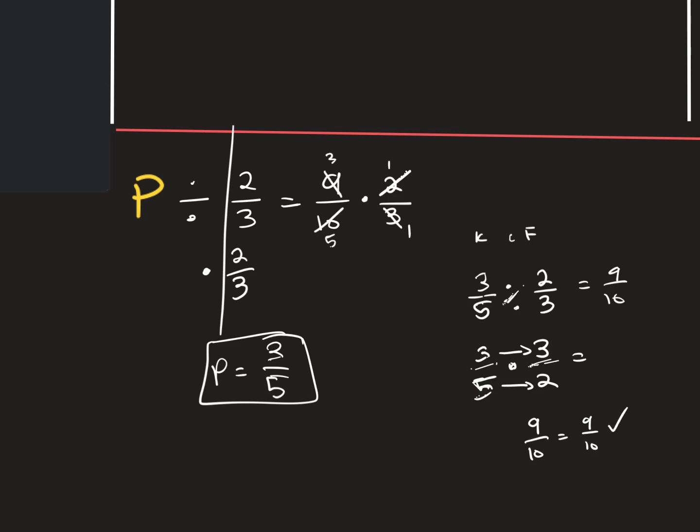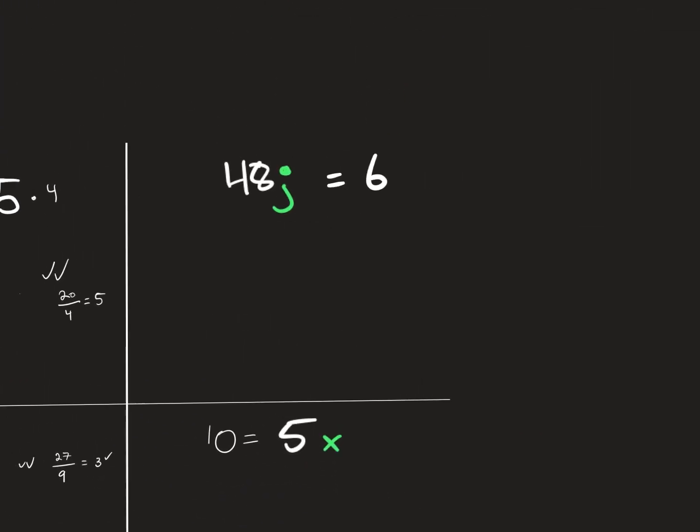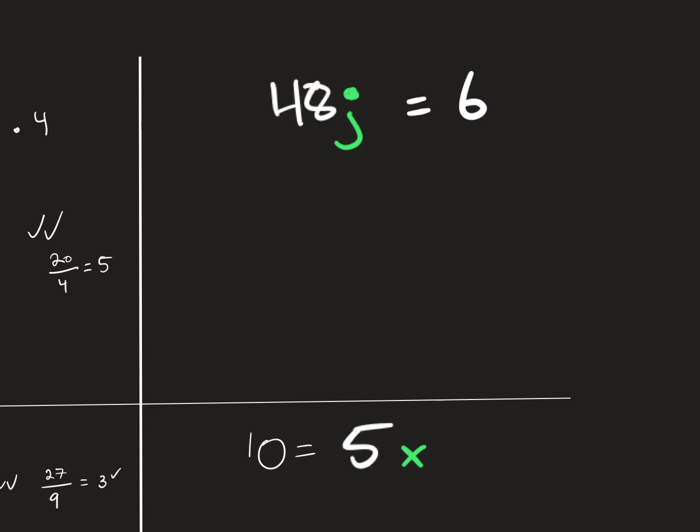Now, going on to our multiplication side, we have 48j is equal to 6. So now what we have to do is isolate the variable, and we have to divide by 48 to get j on its own.